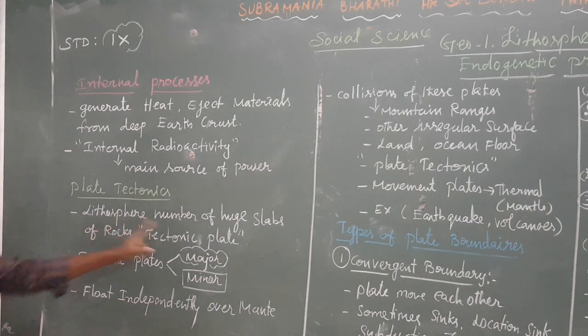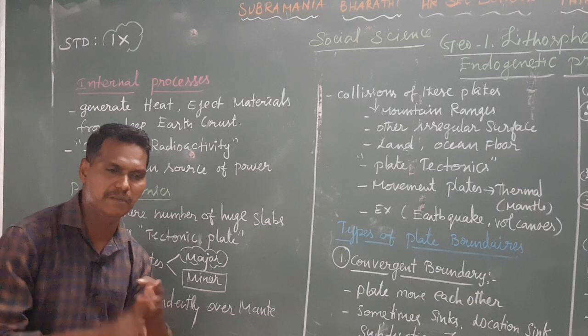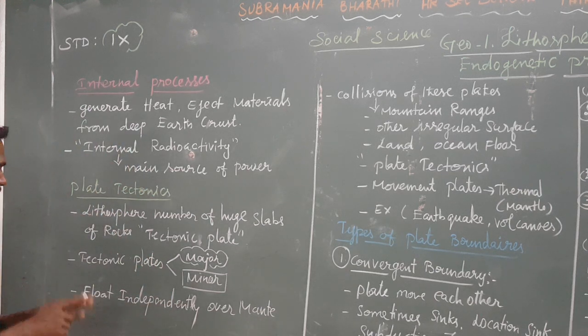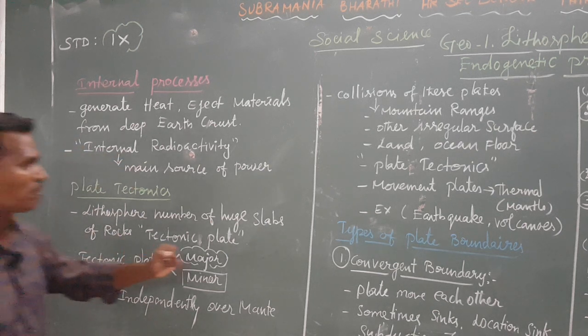Okay, what are the two types of plates? Minor plates and major plates. Each minor plate and major plate floats independently on the mantle.